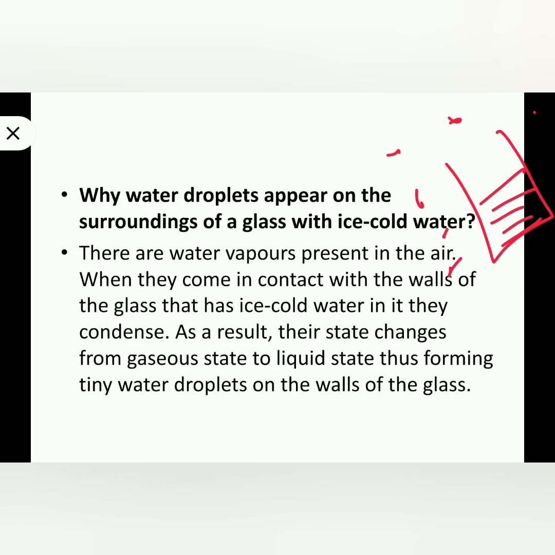So when they come in contact with the walls of the glass, that ice cold water, they get cool. So water vapor present in the air converts to water because of that coolness. We already learned that when we are reducing the temperature, water vapor will convert to water. The same process is happening here also.